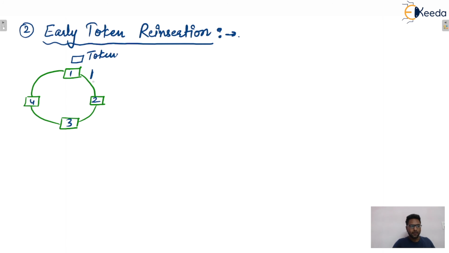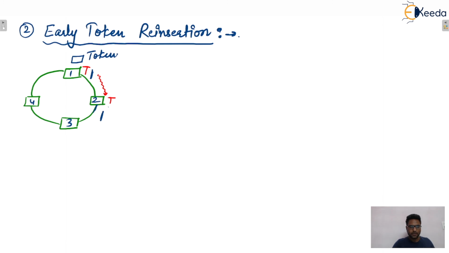Now this data unit will reach station 2, which will put it into the ring. Data unit 1 will be here, and as soon as data 1 was transmitted, the token was released, so the token will come to the second station.